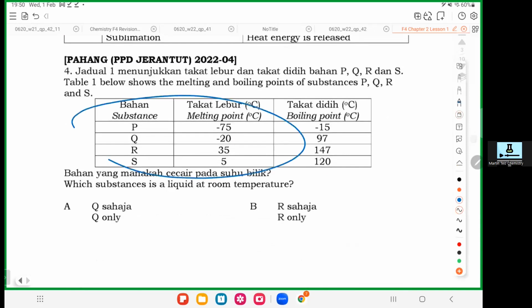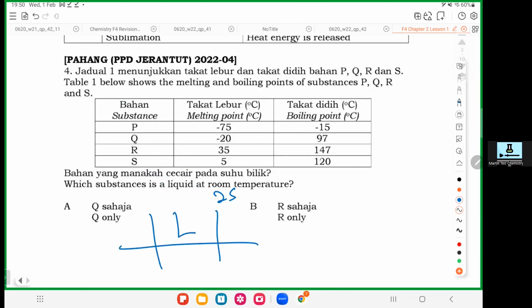Which substance is a liquid at room temperature? So room temperature means 25. If you want to be liquid, you must be in the middle. So how to get 25 in the middle? This one must be melting point. This one must be boiling point. So 25 must be in the middle of melting point and boiling point. So 25 is in the middle of where? Here, right? Or not? 25 is in the middle of -20 and 97. Okay? So the answer is Q. Okay?